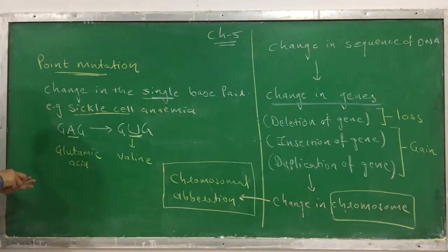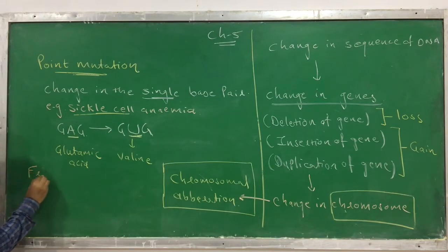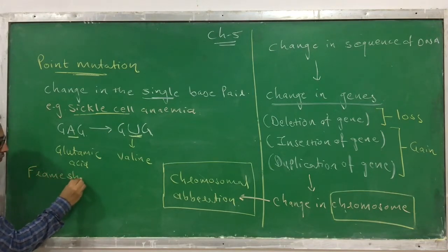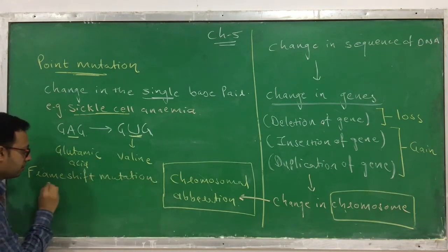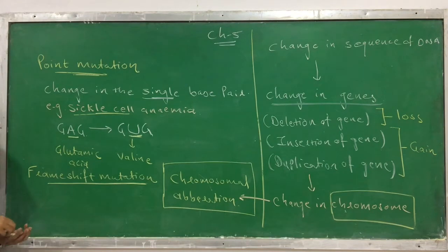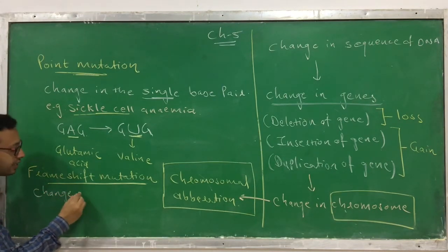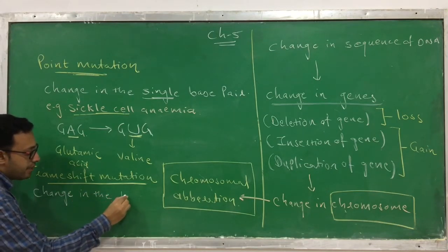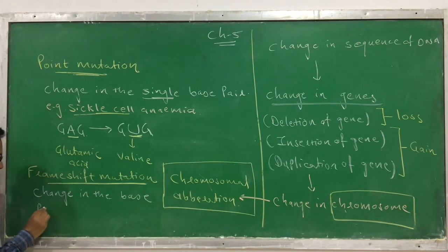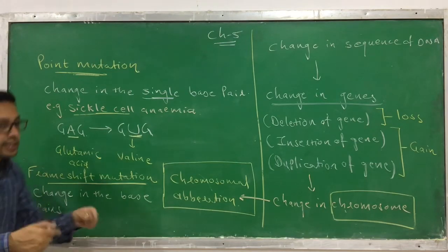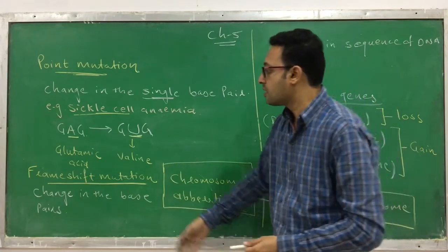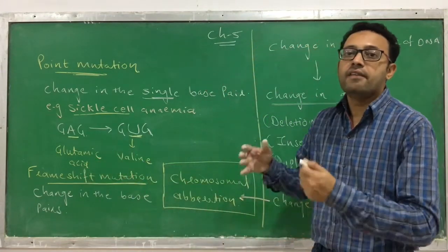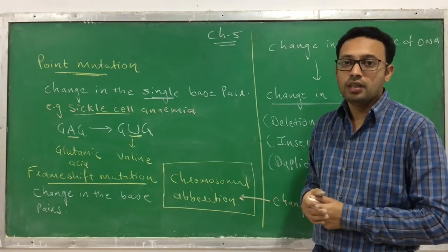The next kind of mutation is the frame shift mutation. What is a frame shift mutation? In the frame shift mutation, there is a change that occurs in the base pairs. It is not a single base pair, it is many base pairs. When there is a change in many base pairs, not a single one, then this kind of change is called a frame shift mutation. Okay, so this is about the mutation.